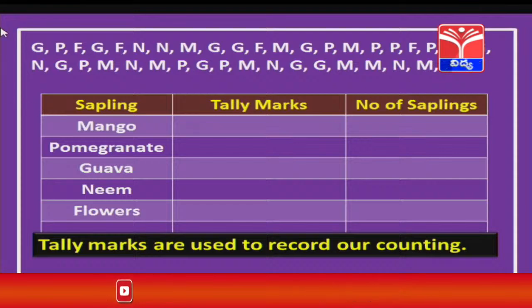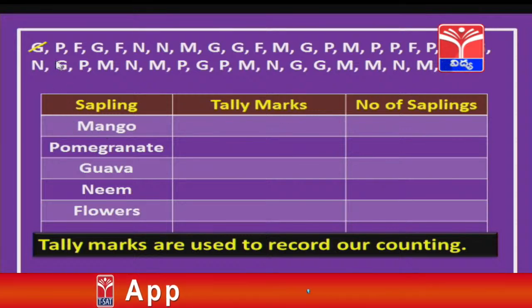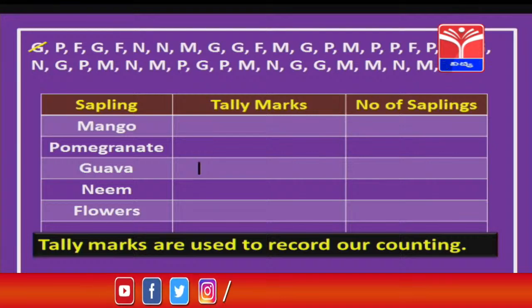If you notice here we have first G, that is guava, right. Now, I will cross or cut this guava G on the top. You notice, children, here I am cutting this G and against guava, now draw a small line. You can see here we are drawing a small line against guava. So, one G we are cutting and one line we are drawing against guava.